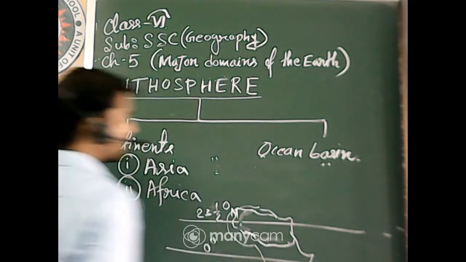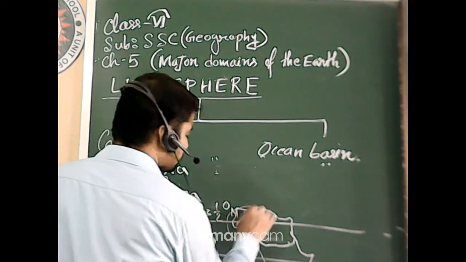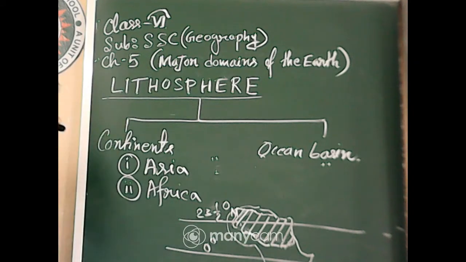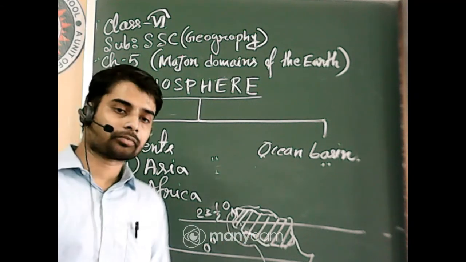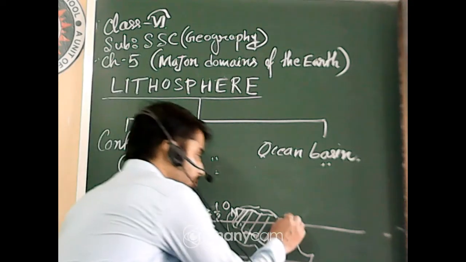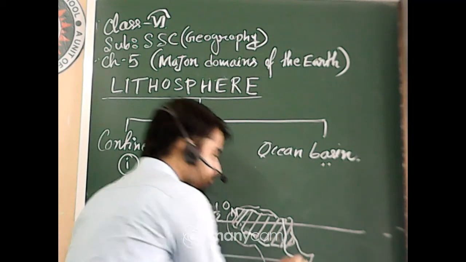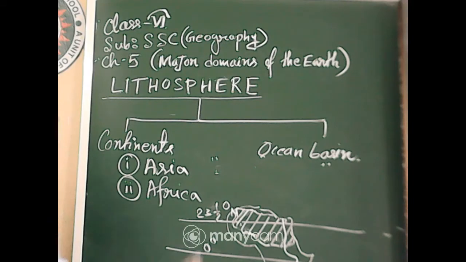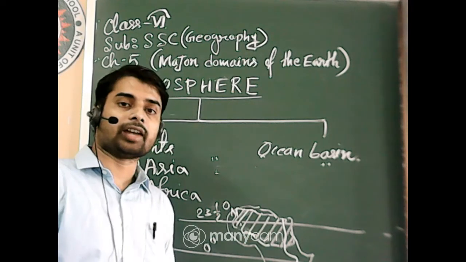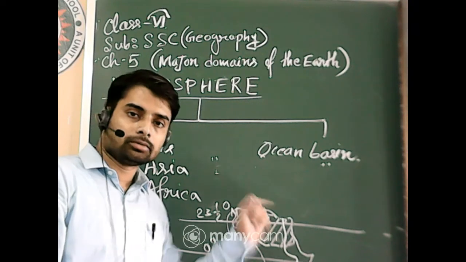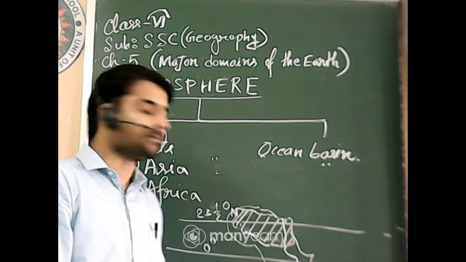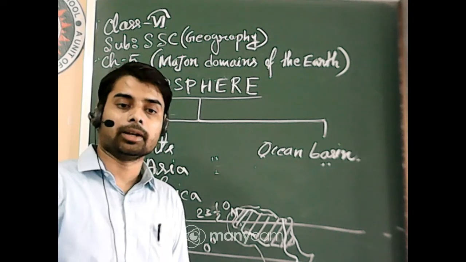So the Sahara Desert is also situated in Africa, the largest desert of the earth. And the longest river of the world, the Nile, is also situated here. You may have read in history that the civilization of Egypt was also developed on the banks of river Nile.